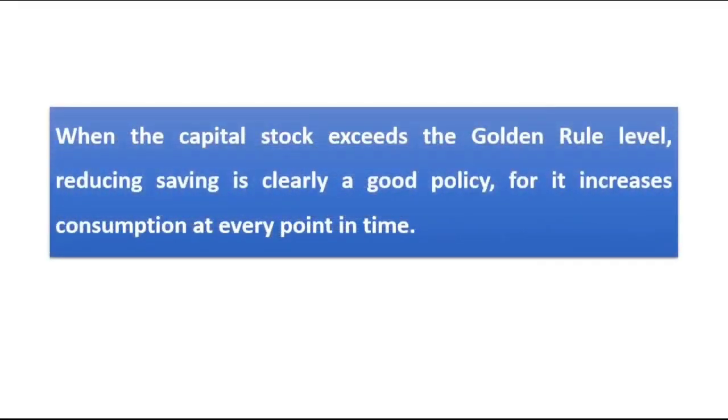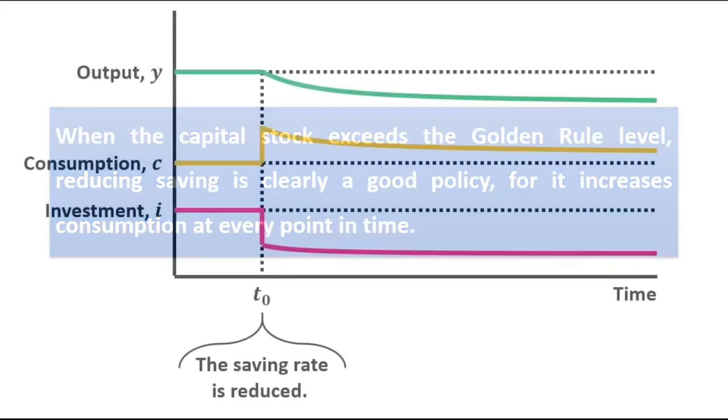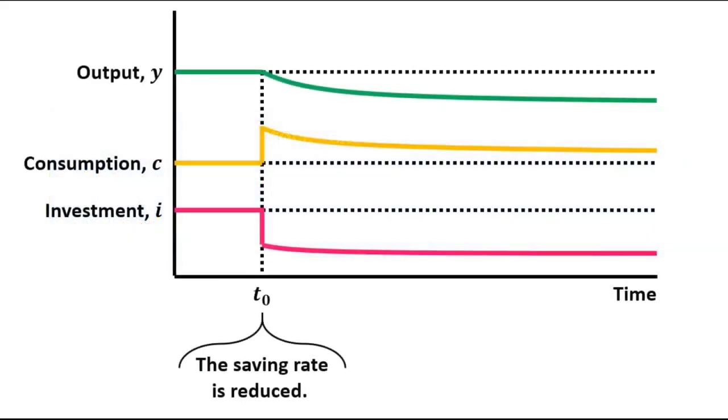When the capital stock exceeds the golden rule level, reducing saving is clearly a good policy, for it increases consumption at every point in time. Clear?